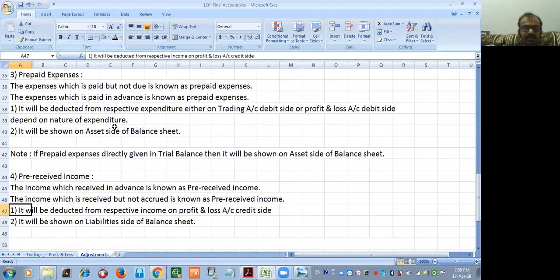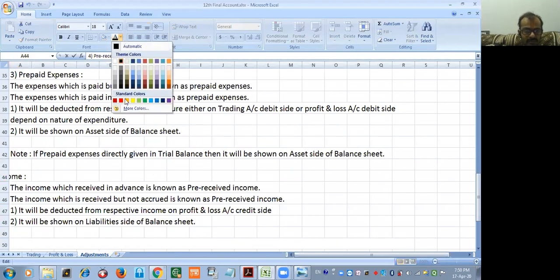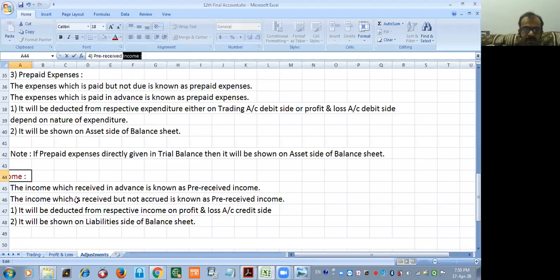Look, since it will be deducted income, and where we always show the income, it will be shown on the credit side, depending on the nature, trading or profit and loss. So one thing is pretty sure that it will be subtracted from the profit and loss account credit side from the respective income. Why respective income? If I say pre-received commission, it will be deducted from commission. If I say pre-received interest, it will be deducted from interest. And it will be shown on the liability side.